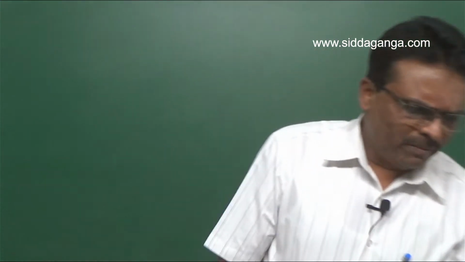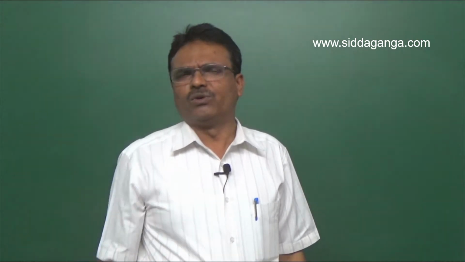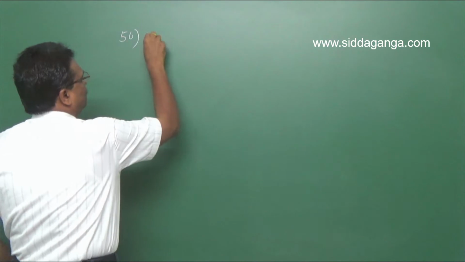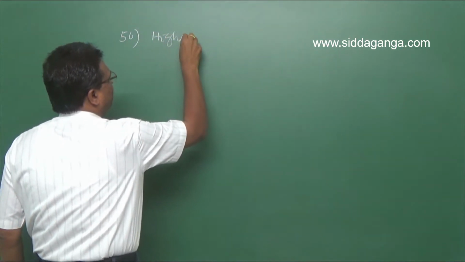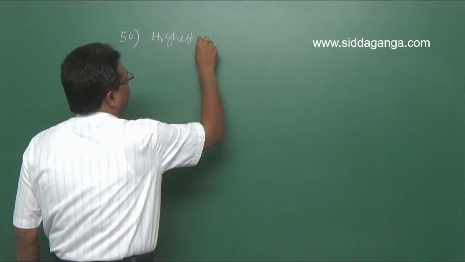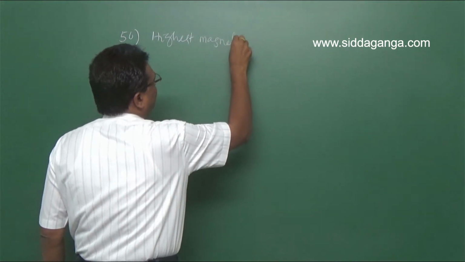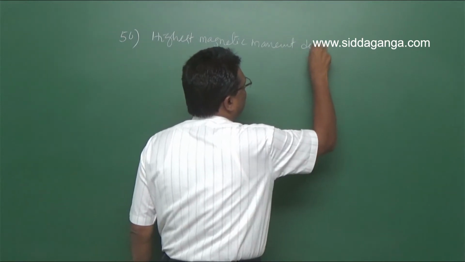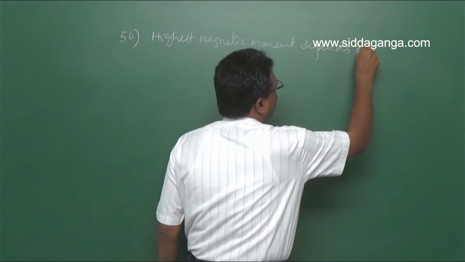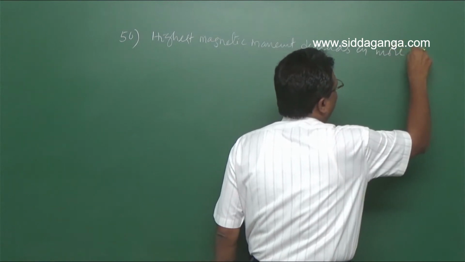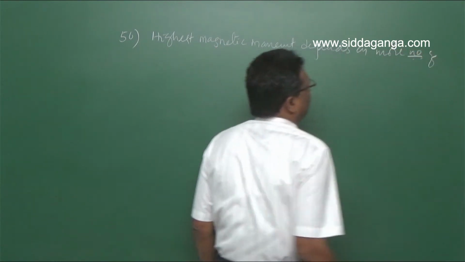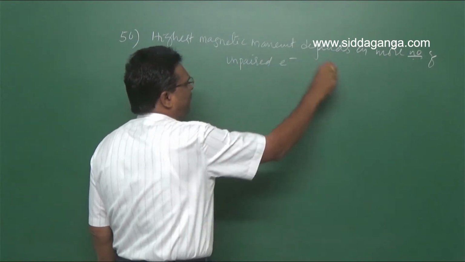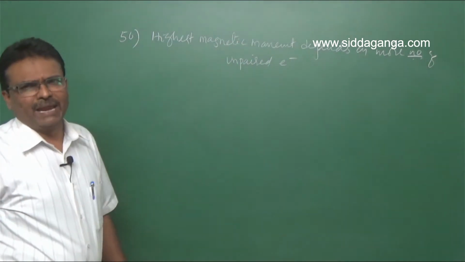So the highest magnetic moment is due to the presence of a larger number of unpaired electrons. The magnetic moment depends on the number of unpaired electrons.